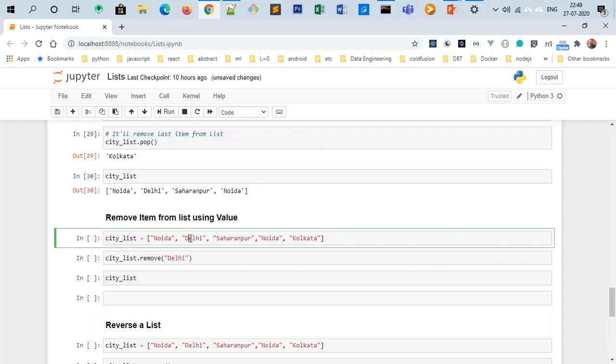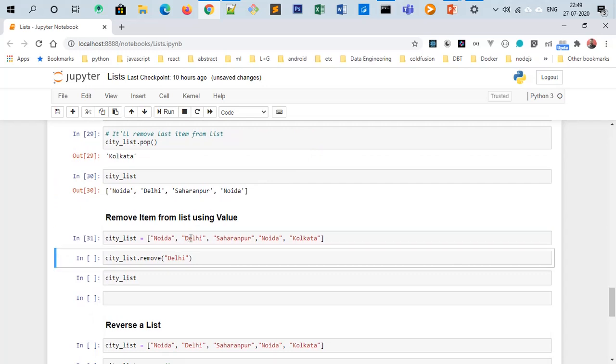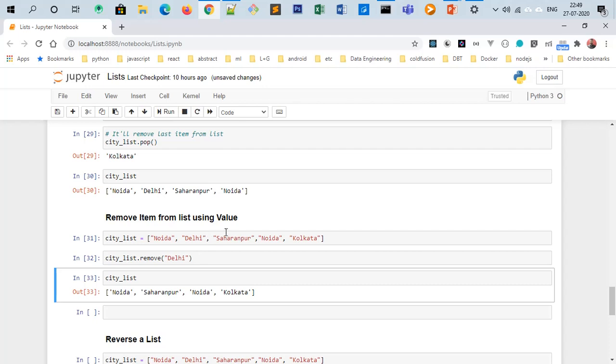The remove method will remove a particular item from the list. Like if we want to remove the item Delhi from the list, then we will use the remove method. So here you are seeing that we have Noida, Delhi, Saharanpur, Noida and Kolkata, but we removed the item Delhi from the list. Now we have Noida, Saharanpur, Noida and Kolkata.